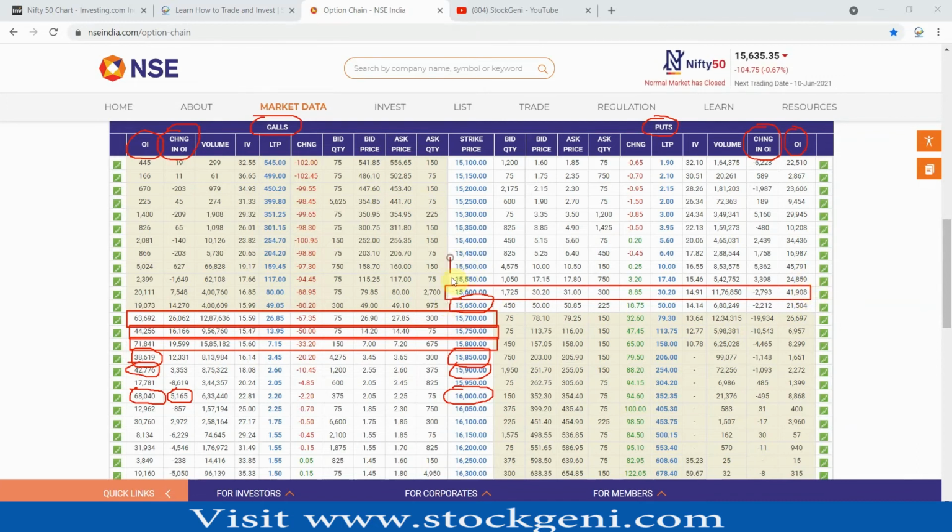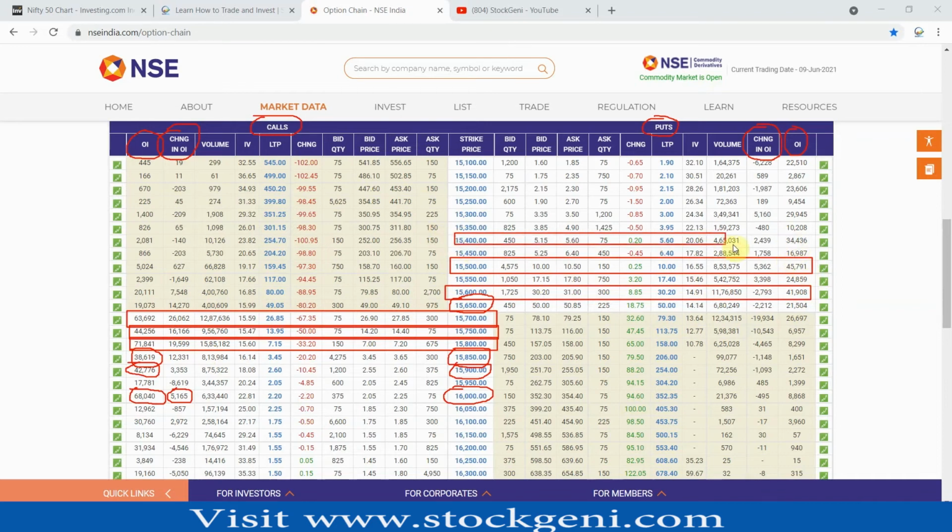Then after, we have at 15,500, 45,791. And right after, I can see at 15,400 we have 34,436 OI data. So basically we'll focus on 15,600, 550 and 15,500. So these three we are going to focus on for tomorrow. Alright, so these three here and these three here.